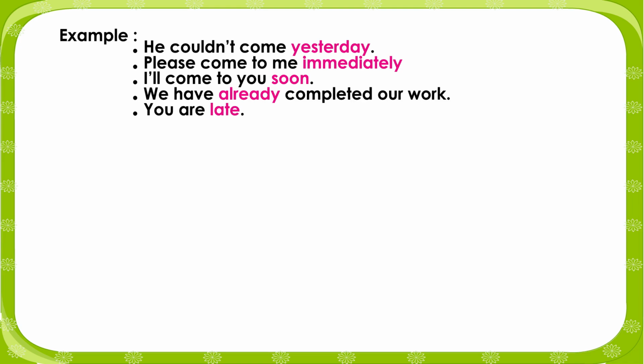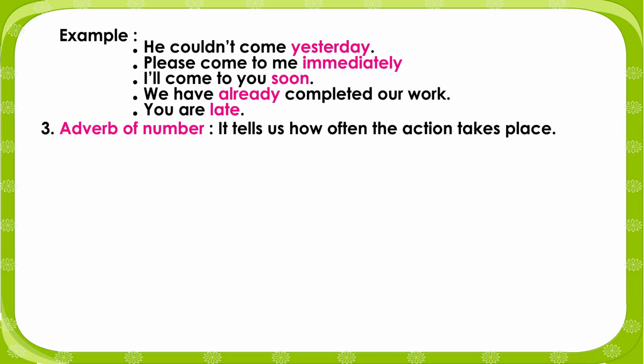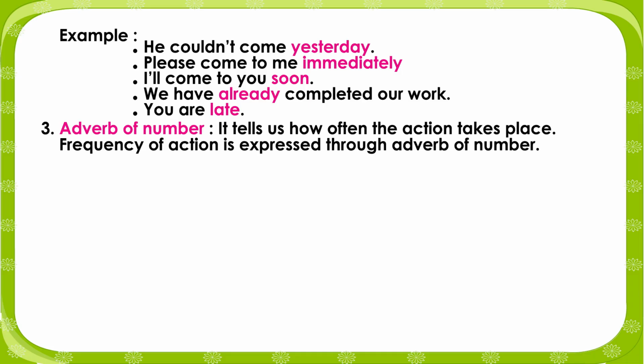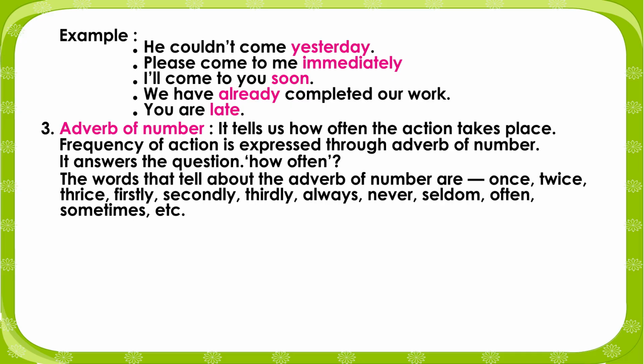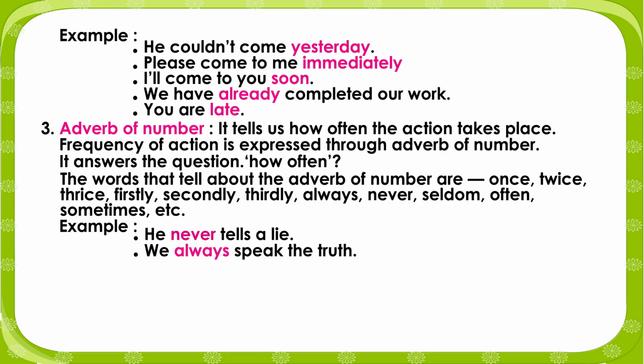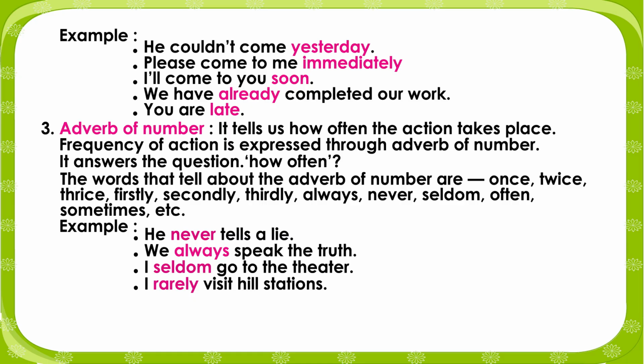You are late. 3. Adverb of number. It tells us how often the action takes place. Frequency of action is expressed through the adverb of number. It answers the question, how often? The words that denote the adverb of number are once, twice, thrice, firstly, secondly, thirdly, always, never, seldom, often, sometimes, etc. Example: He never tells a lie. We always speak the truth. I seldom go to the theatre. I rarely visit hill stations. We go to the zoo once in a year.